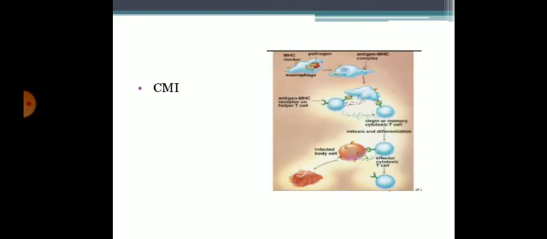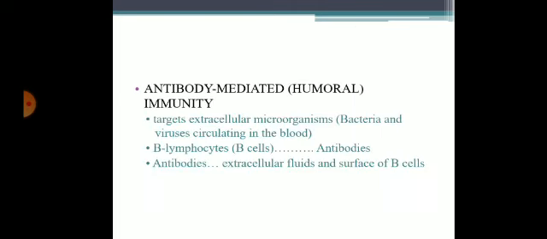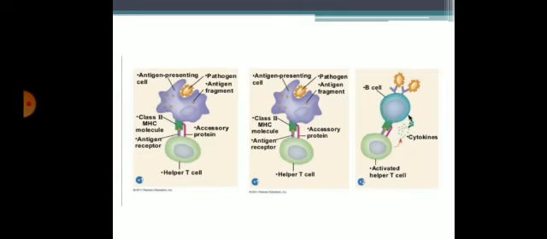Coming to antibody mediated immunity, also known as humoral immunity. It targets extracellular microorganisms, bacteria and viruses in the circulating blood. B lymphocytes are involved in antibody mediated immunity. Antibodies in the extracellular fluid and surface B cells are involved.